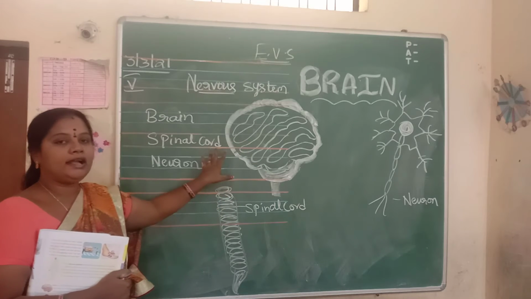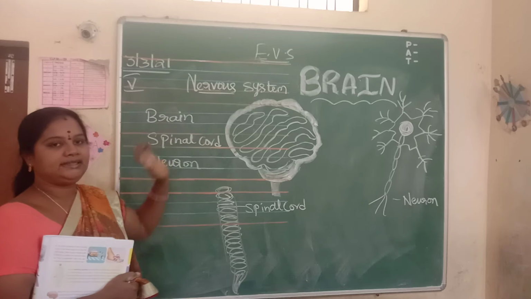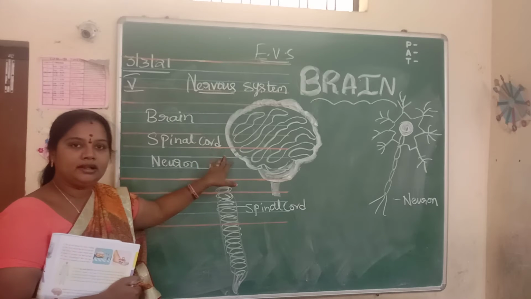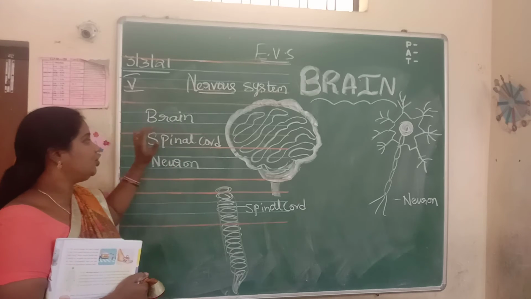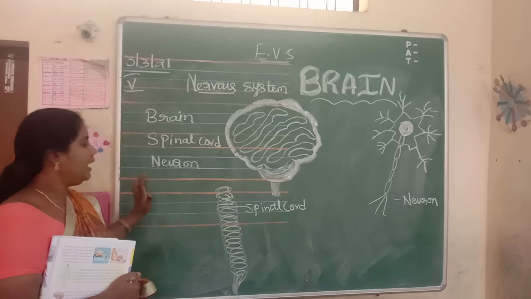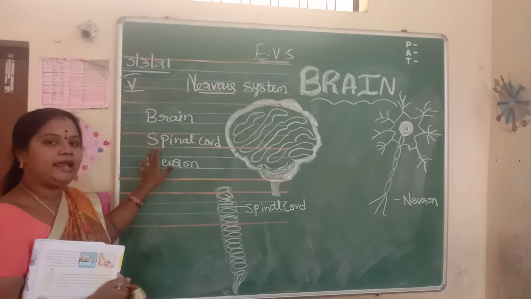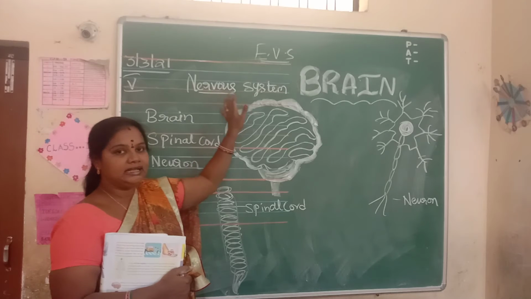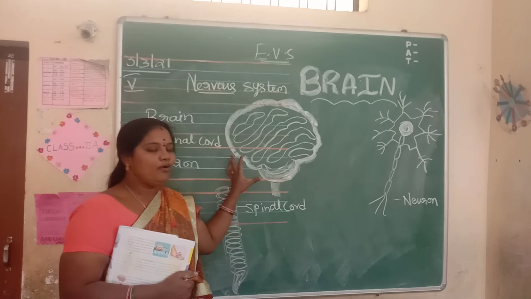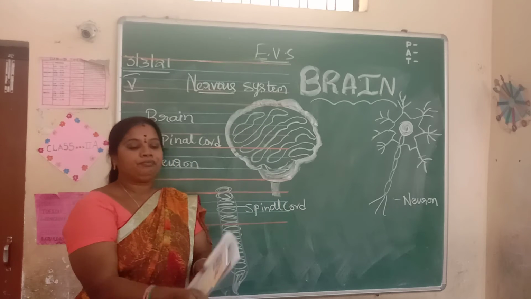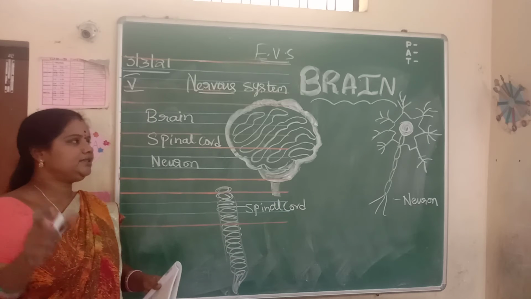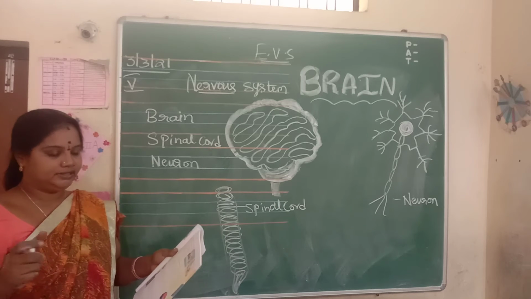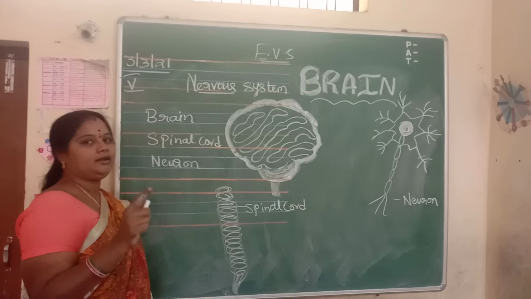It is the main organ of the nervous system. So brain, spinal cord and neuron are the 3 main organs of this nervous system. So how does it control? See, it is the largest organ of the nervous system, and it is situated on the head,